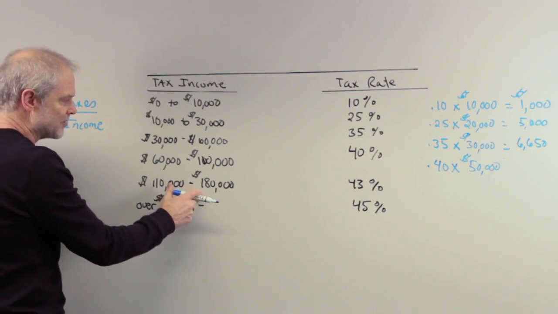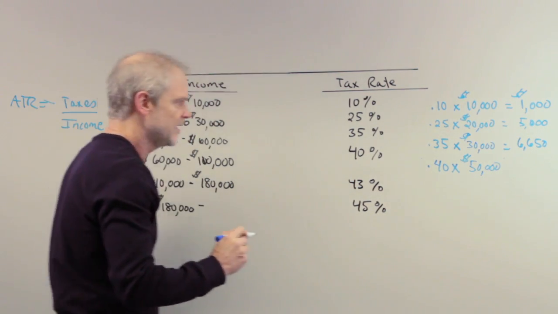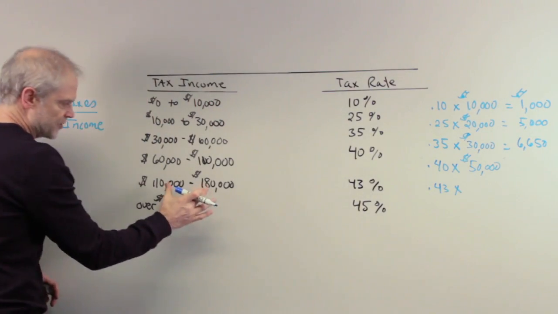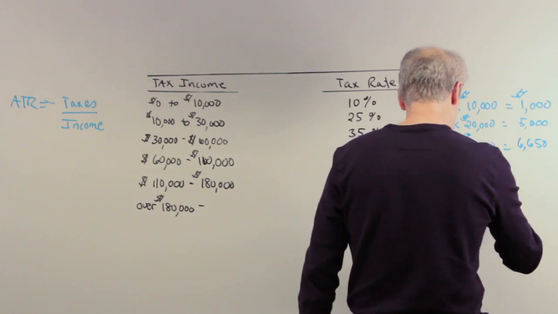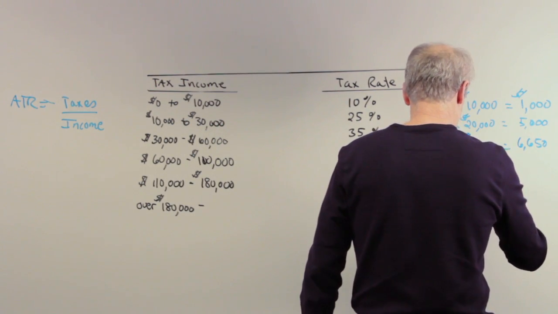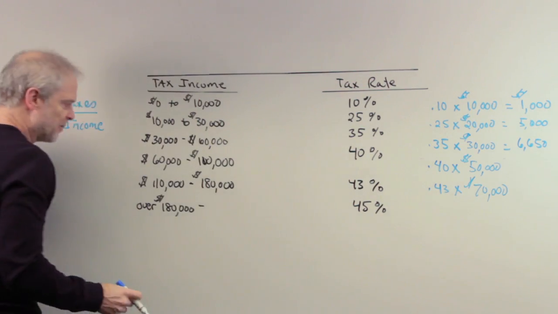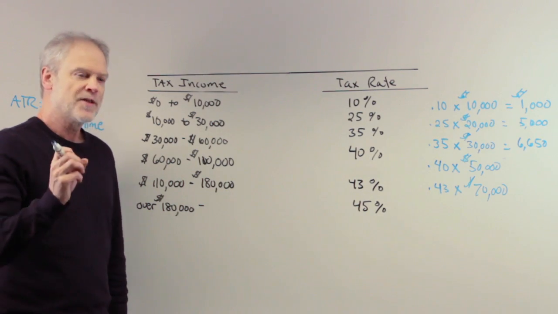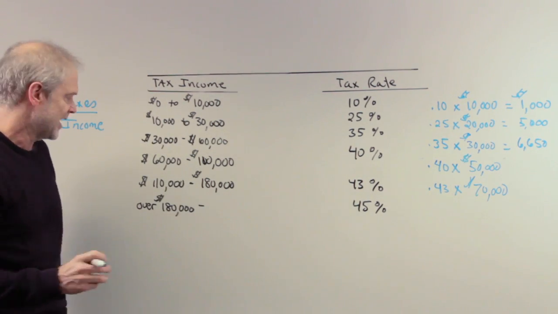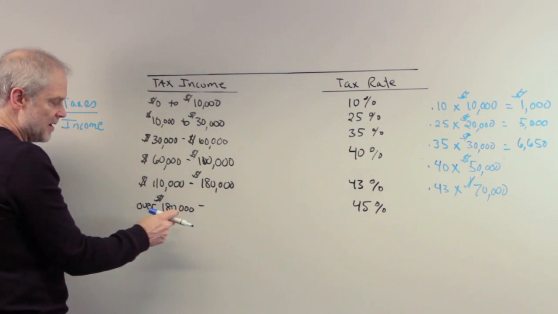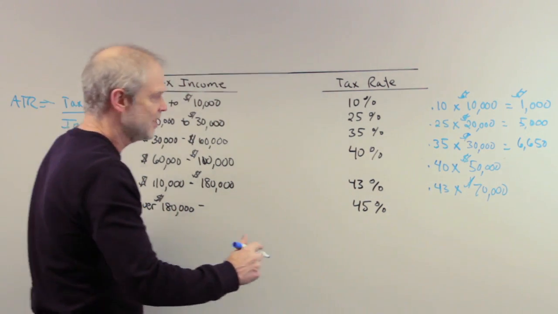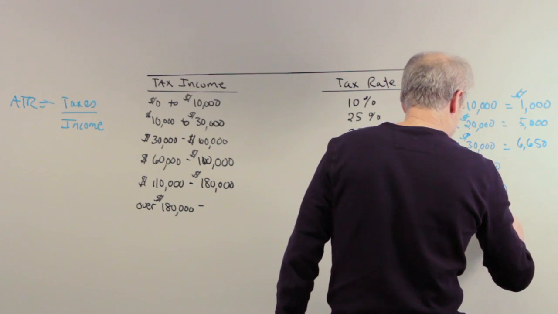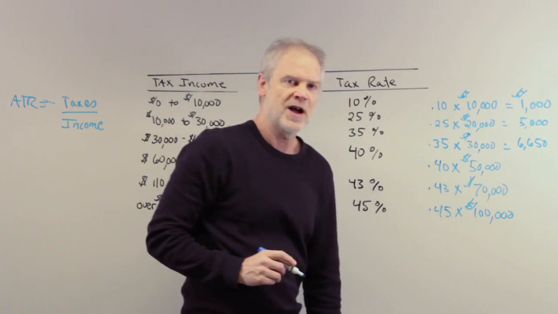So between 110 and 180, they're going to pay 43%. So that's going to be 0.43 times this difference right here, which is $70,000. And we're still not done. Now the person's making, they said, $280,000. So anything over $180,000, the person's going to pay 45% as the marginal tax rate. The person is making 280 minus this bottom bracket here, which is 180. So now the person's going to pay 45% on that marginal $100,000 they're making above the $180,000.